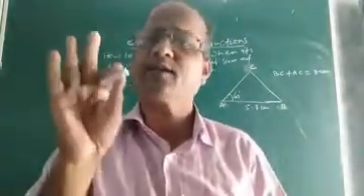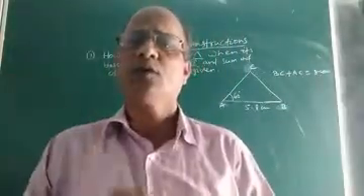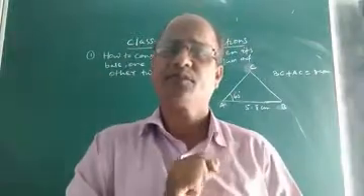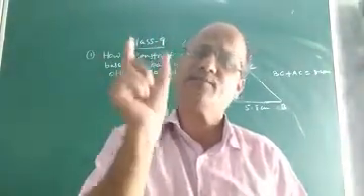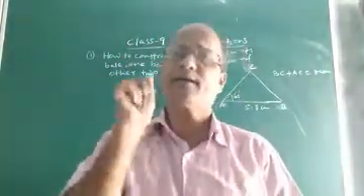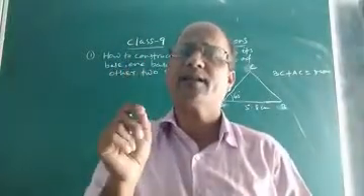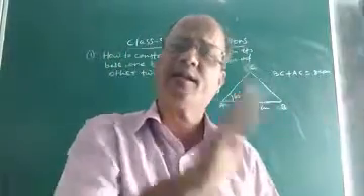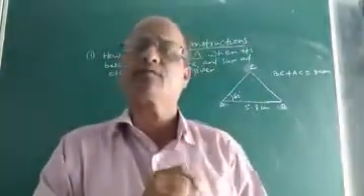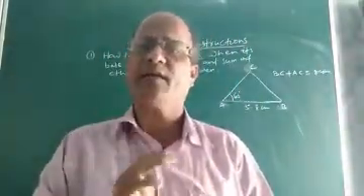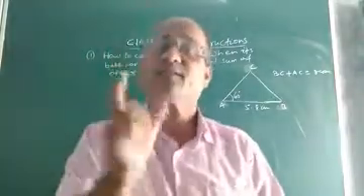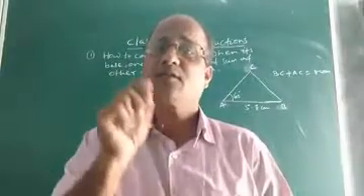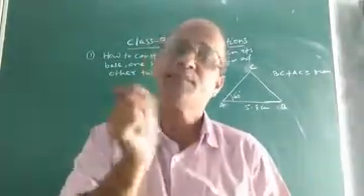Children, you know, in a triangle there are 3 sides, 3 angles, etc. Suppose you are given one of the sides, that is the base, and one of the base angles. Suppose in triangle ABC, if AB is taken as the base, then the 2 base angles are angle A and angle B. Suppose you are given one of the base angles, say angle A. That means you are given the base of the triangle, one of the base angles, and the sum of the other 2 sides, that is BC and AC.